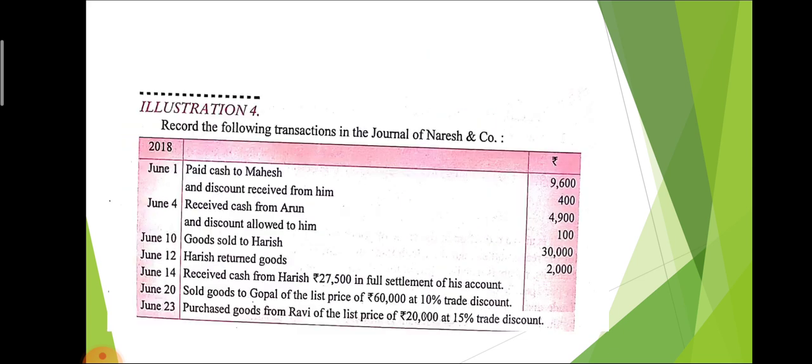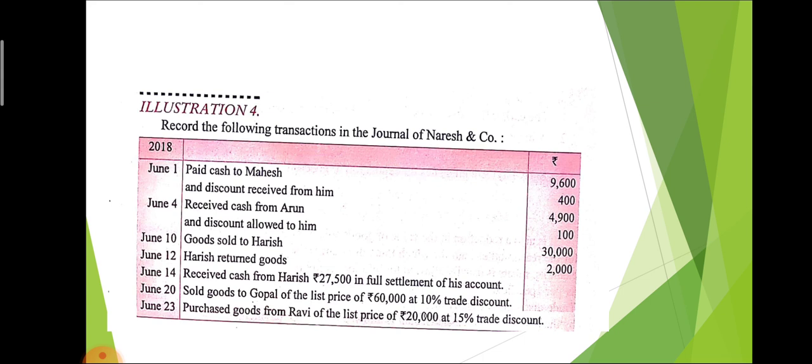Next entry, purchase goods from Ravi at the list price of 20,000 and allowed discount, that is 15% trade discount. It is again trade discount, that is purchase, and purchase will always be debit from Ravi. So the journal entry will be purchase account debit to Ravi, and 15% of 20,000 is 3,000.